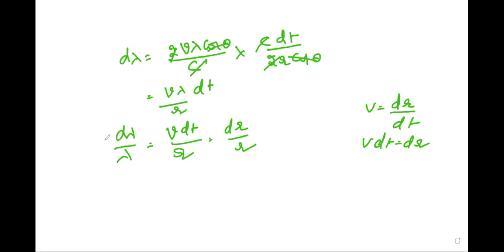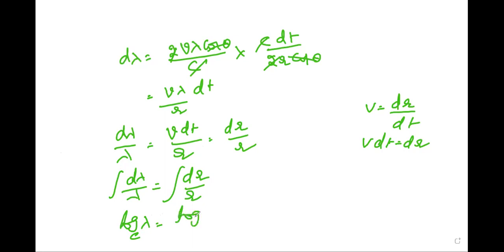Integrating this equation, the integral of d lambda by lambda is equal to the integral of dr by r. That means log lambda base e is equal to log r base e plus some constant, log c.